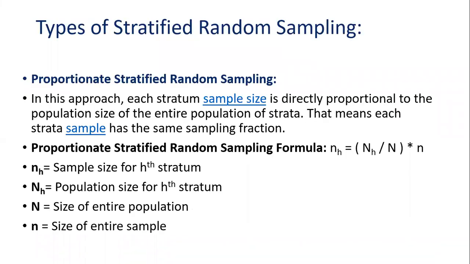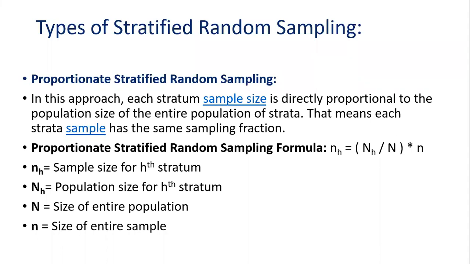Now, what are the types of stratified random sampling? So here, the first one is proportionate stratified. So how do we do this? Okay. Each stratum's sample size is directly proportional to the size of the entire population of the strata. The strata is again the group we have made from the population. That means each stratum's sample has the same sampling fraction.